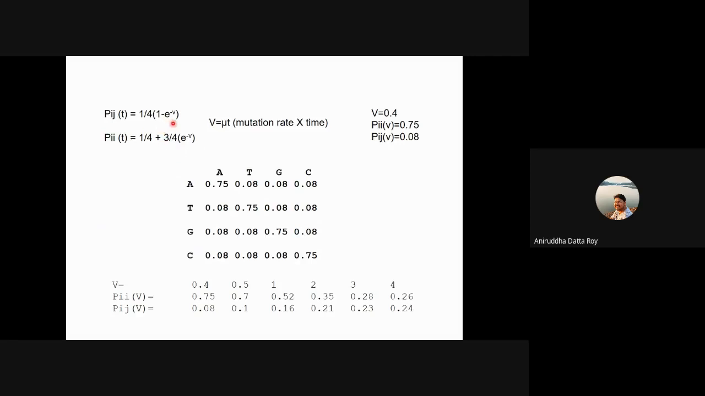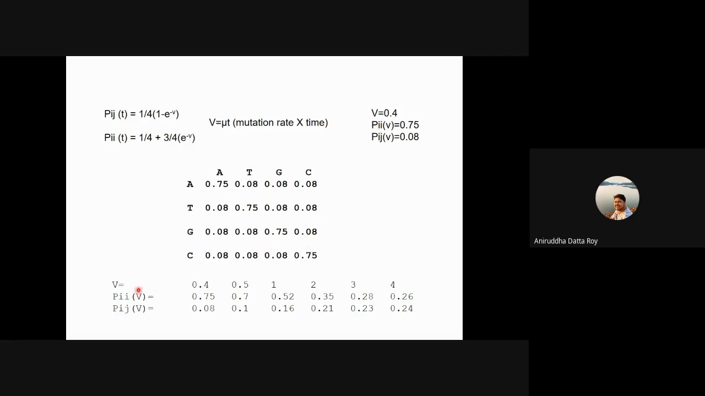All you have to do then is just plug in the value here. So there will be 1 by 4 times 1 minus e to the power minus 0.4, and then you get the value for Pij times t. Okay, so your Pij given a branch length of 0.4 is 0.08. Now, what is the probability of no change? Again, all you have to do is plug in the value here, which would be minus 0.4, and you get a Pii of 0.75.